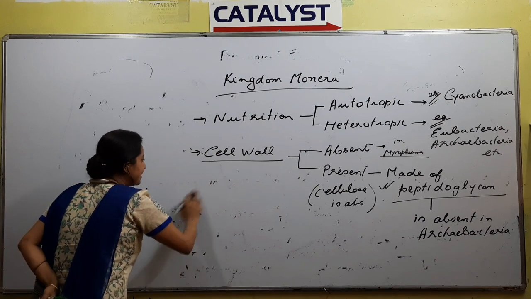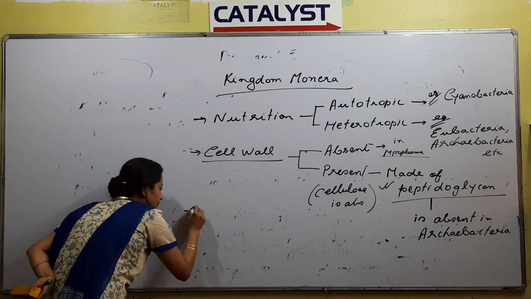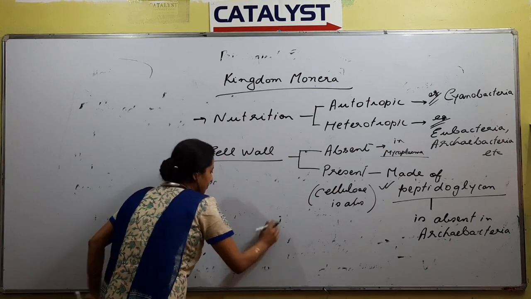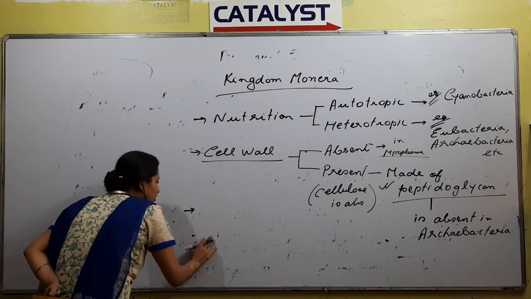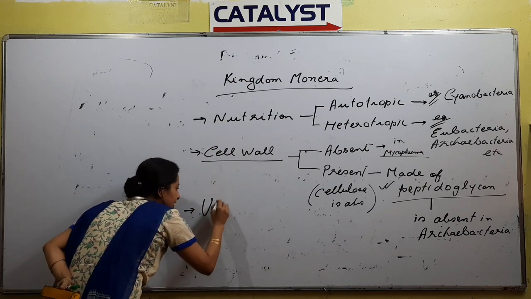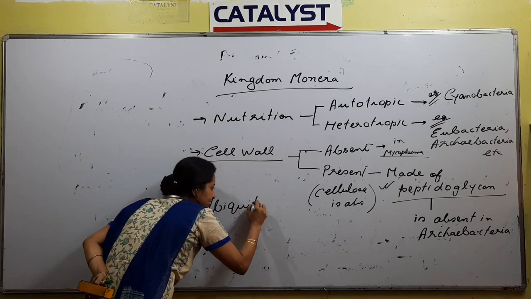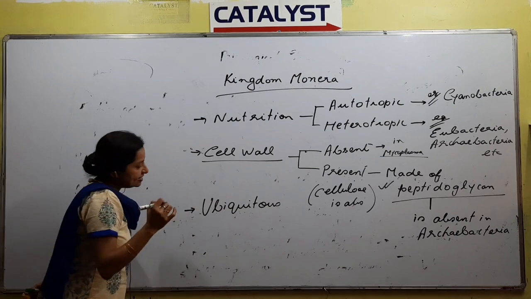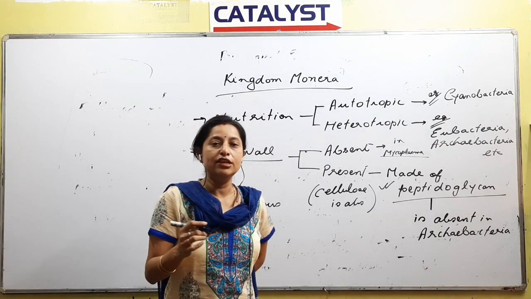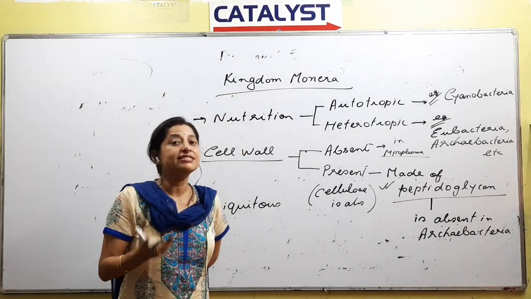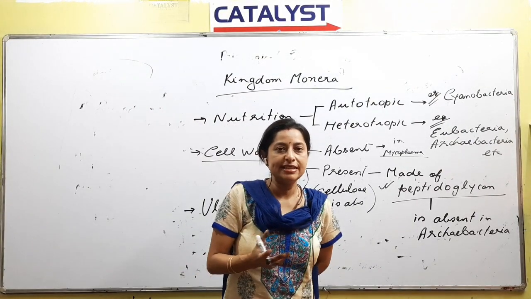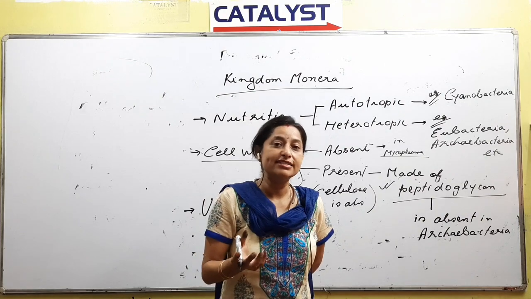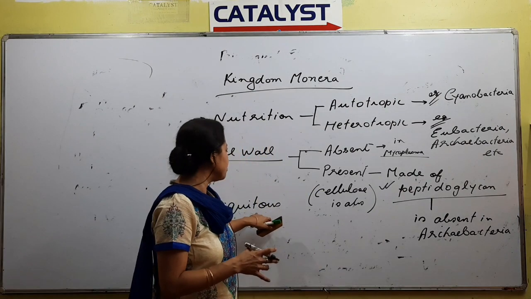Right? Next is, a particular word is associated with this kingdom, ubiquitous. Do you understand the meaning of ubiquitous? Ubiquitous means universally present. Universally present means present almost everywhere. That is called universally present. So we can use this word also.